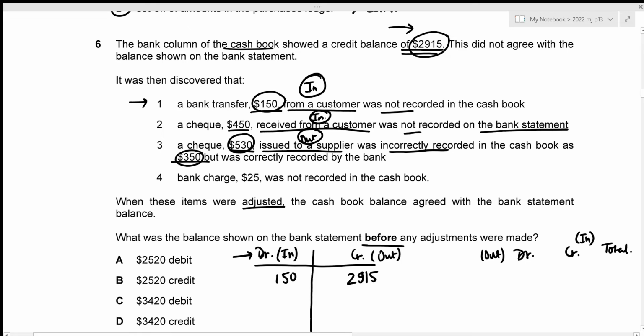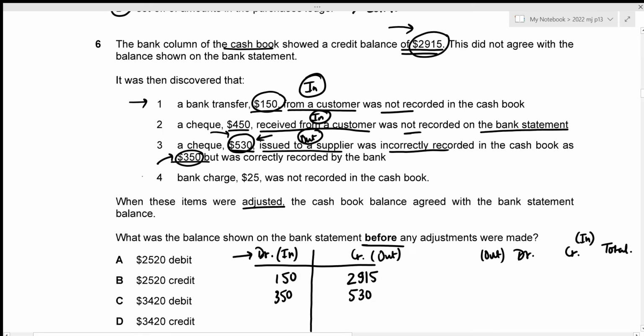We've already figured out that this is an outflow, which was obviously recorded on the credit side. But instead of recording 530, we had previously recorded 350 on the credit side. So in order to eliminate that 350 on the credit side, we could just put the same amount on our debit side. So that way, those two amounts cancel each other out, right? So I'm just going to put 350 on the debit side in order to eliminate the wrong amount. And now I will be writing down the correct amount on the credit side, right? And the correct amount is 530. So I'm just going to write down 530 on the credit side, indicating that this is the correct amount that we issued to a supplier.